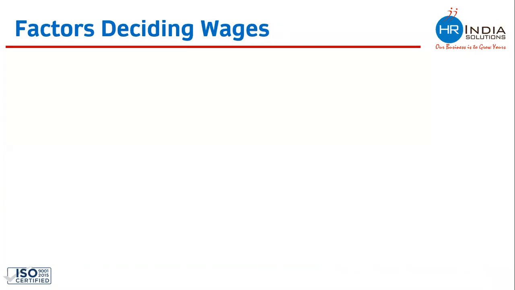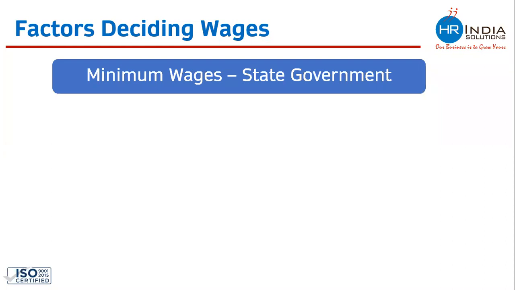Let's see how the wages which are paid to workers are decided. Wages are majorly decided by the state government, which is called minimum wages. Every individual state in India has decided minimum wages for the workers in that state. So minimum wages is something which is decided by the state government. They decide wages for categories like skilled, unskilled, and highly skilled. This categorization again differs from state to state. So minimum wages is a state-specific rule.